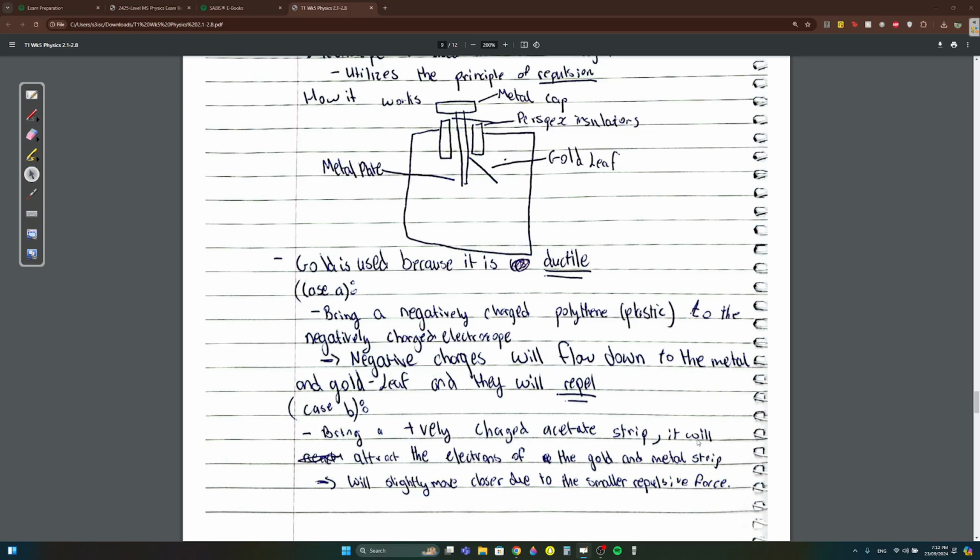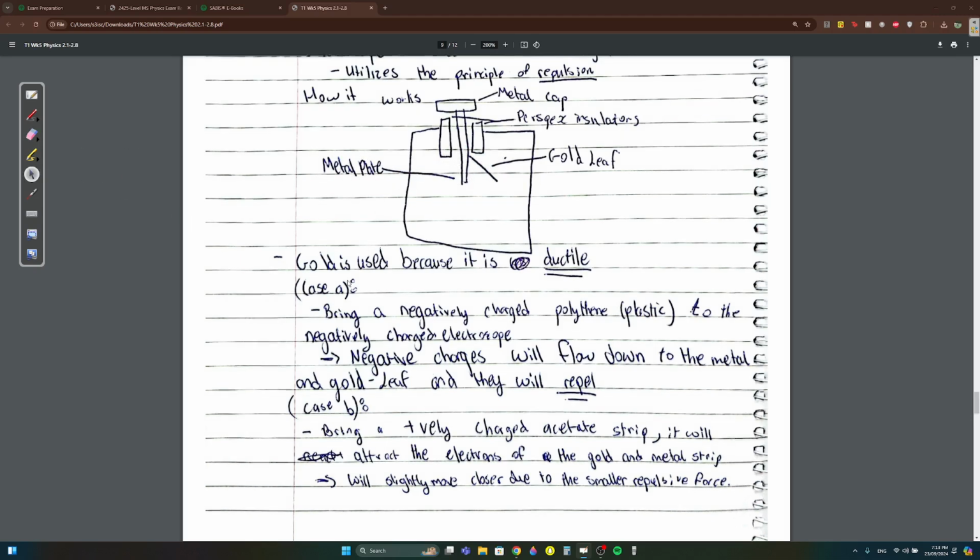If you bring a positively charged acetate strip, it will attract the electrons of the gold leaf and metal plate. In case B, it's not the positive charge that will flow, but it's going to attract the electrons. So the difference in the negativeness here will decrease, so it won't repel as much as it did before.